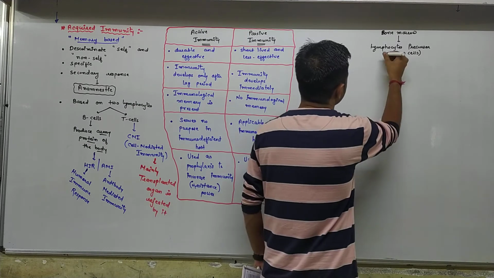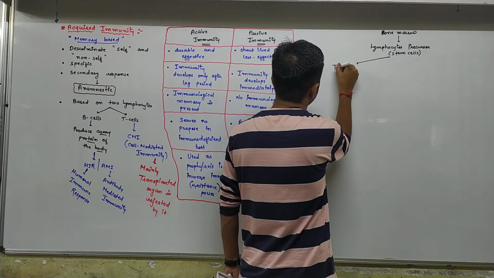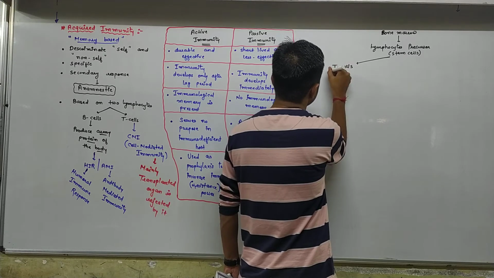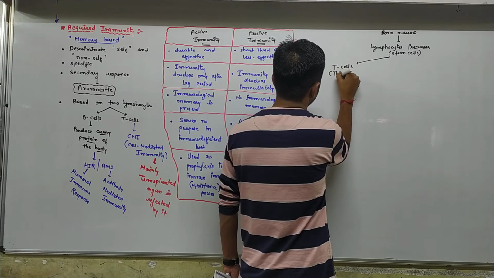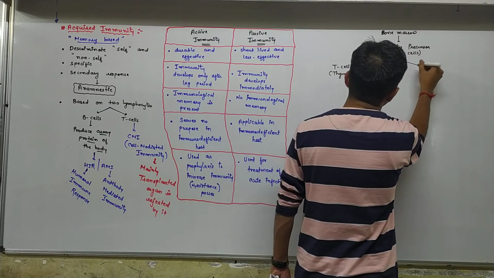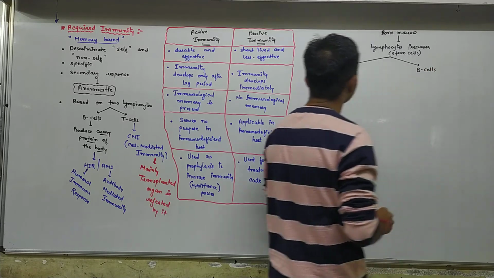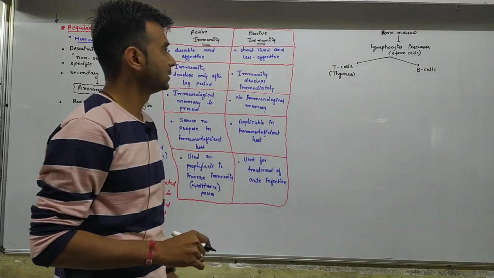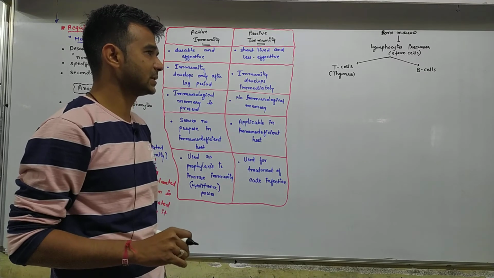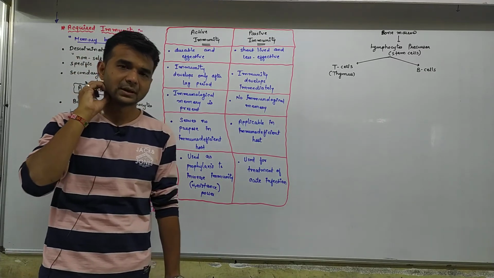If they develop in the thymus gland, they are known as T cells, and some develop elsewhere and are known as B cells. Some of these stem cells move from the bone marrow to the thymus gland.